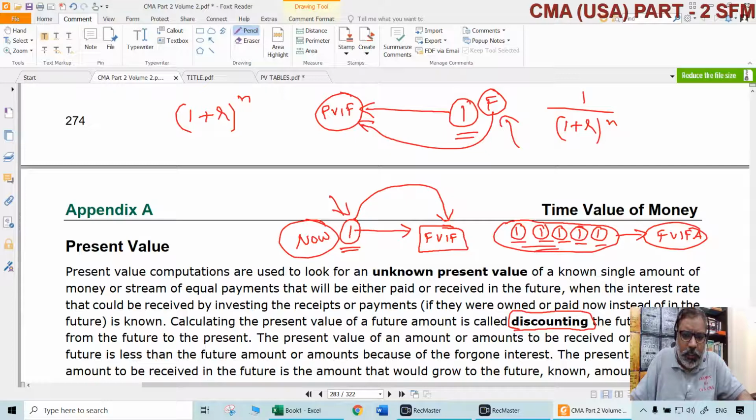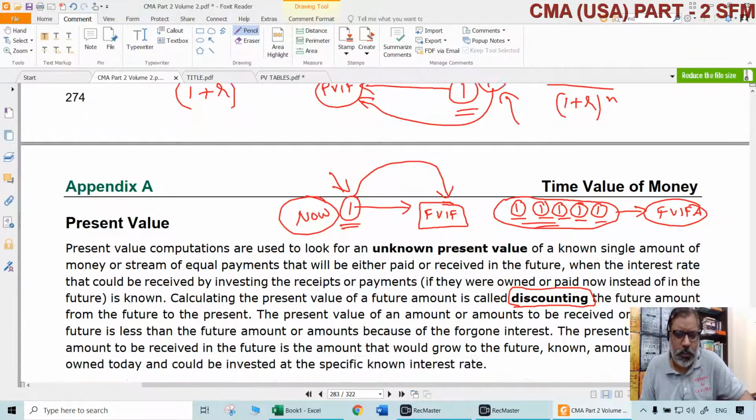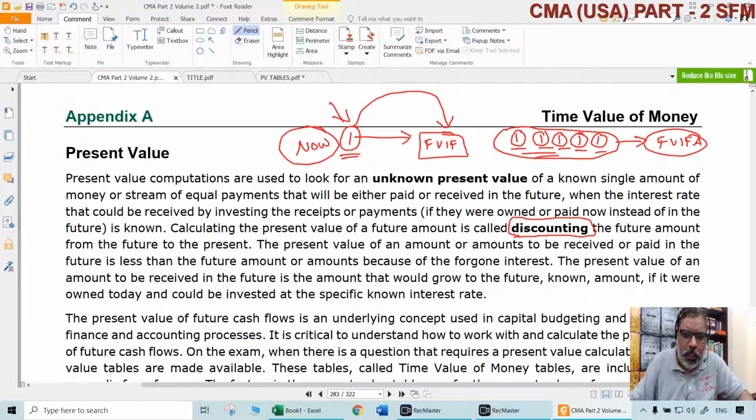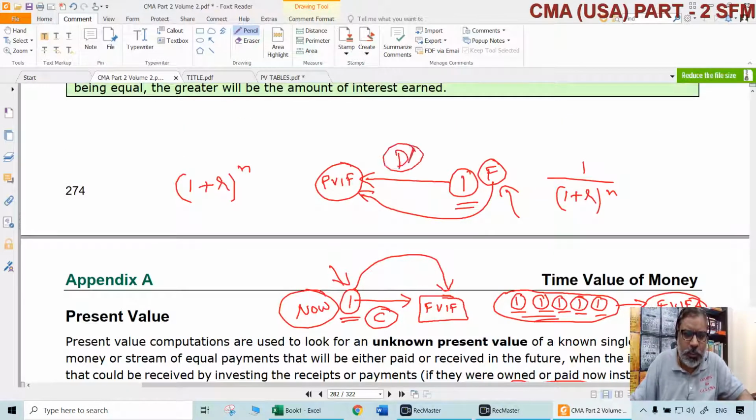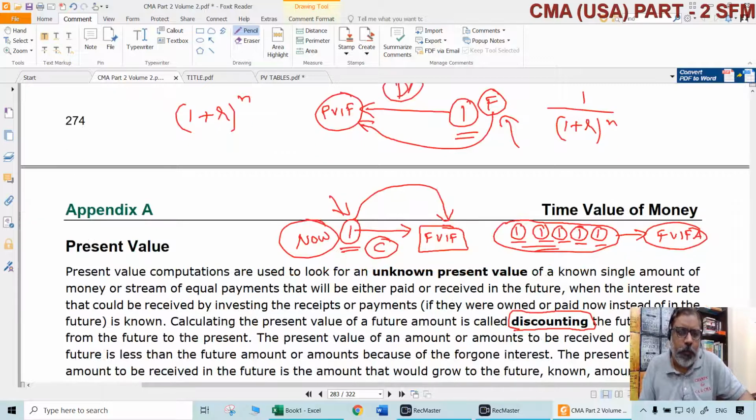So for the current investment of $1, we calculated FV, future value. Now for a future inflow or outflow, we are calculating present value. That's all. So earlier we called this compounding, now we call this discounting. Both are just reciprocal of each other. Formula for compounding was (1 plus R) to the power of N. Formula for discounting will be 1 divided by (1 plus R) to the power of N.